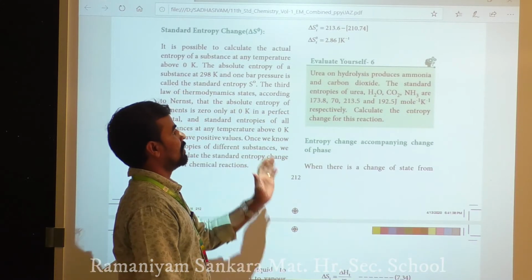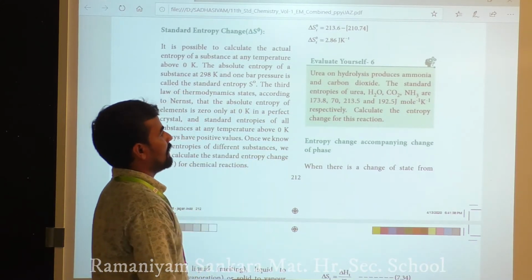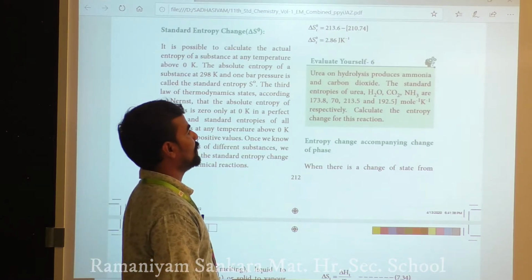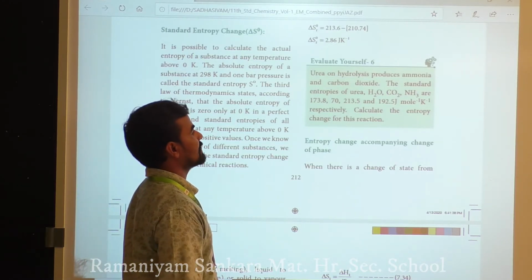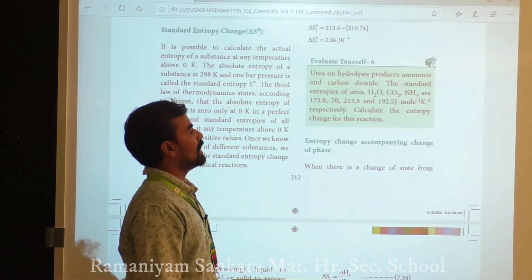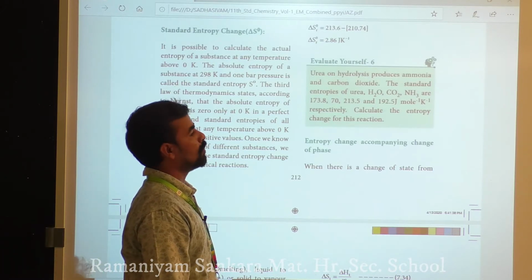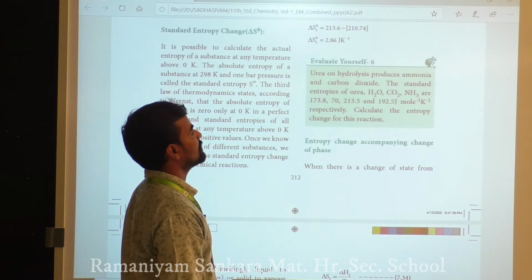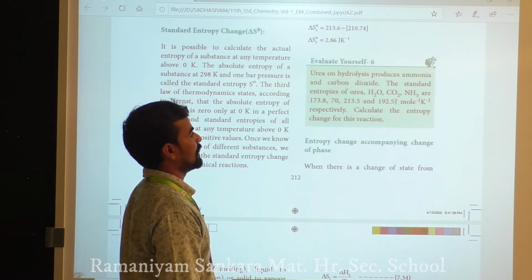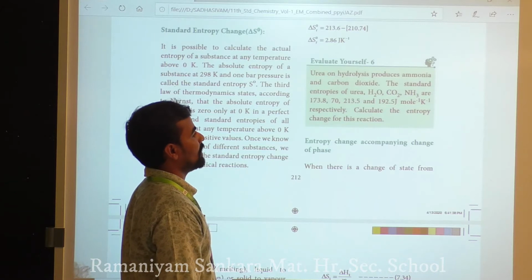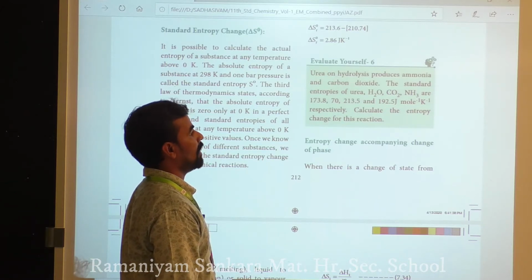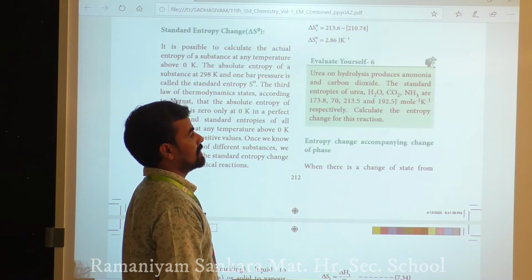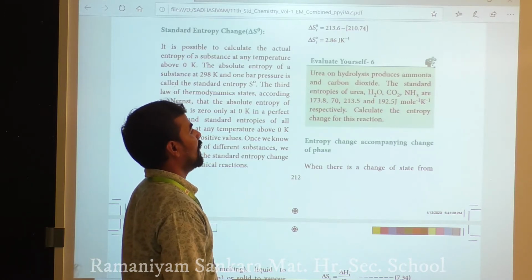Evaluate yourself: urea on hydrolysis produces ammonia and carbon dioxide. The standard entropies of urea, H2O, carbon dioxide and ammonia are 173.8, 70, 213.5 and 192.5 J mol inverse K inverse respectively.